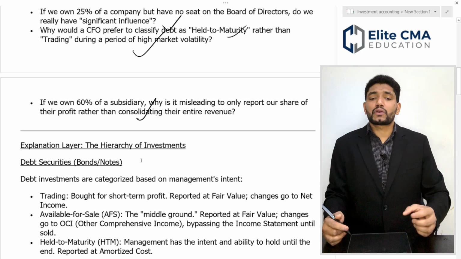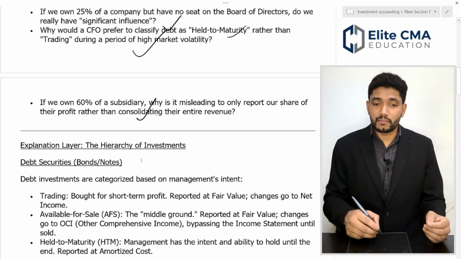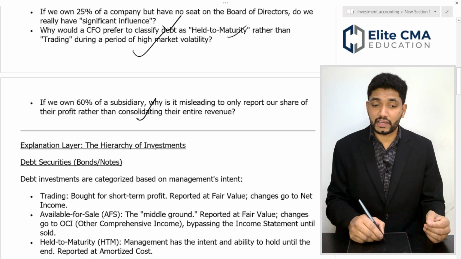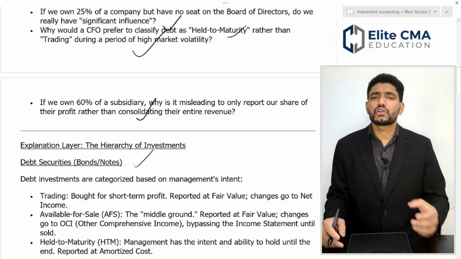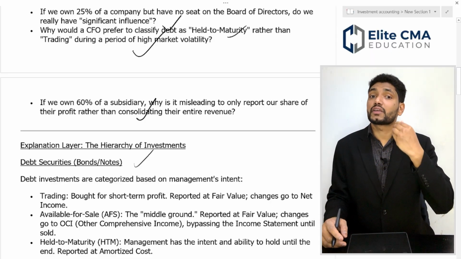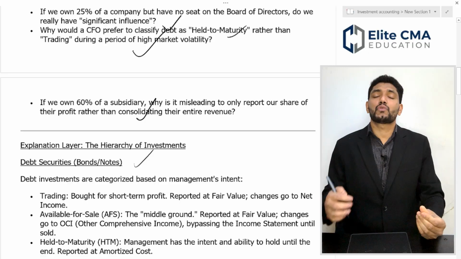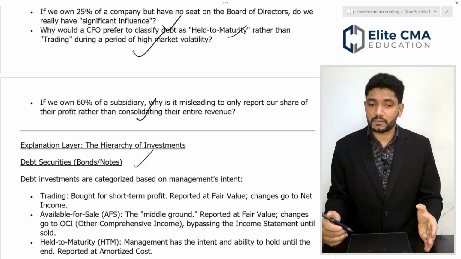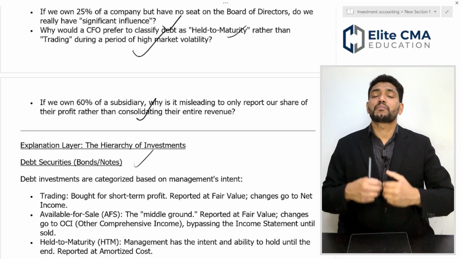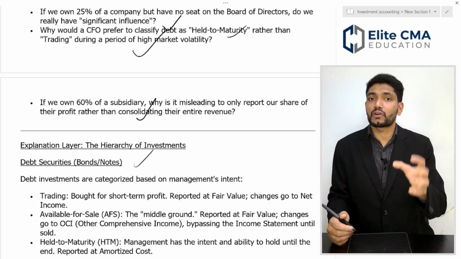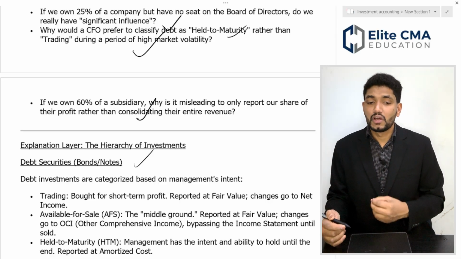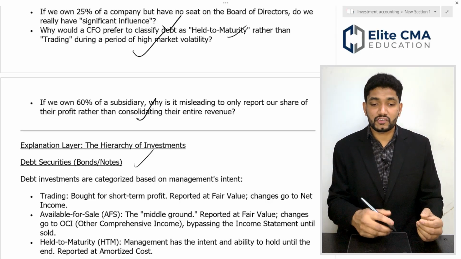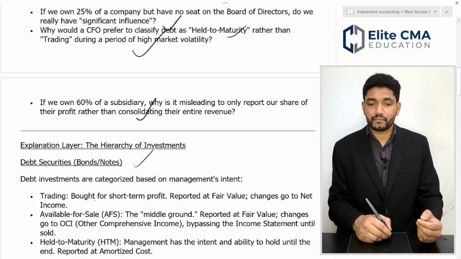So let's move into classification of the instruments. First we will move into debt securities. What is a debt security? You are giving a debt to a company to run their business, and you are buying some debt instrument like a bond or note. These are some debt instruments. So if you own a debt instrument, these are the cases that apply to you.